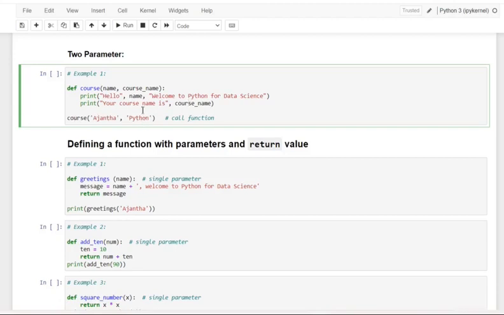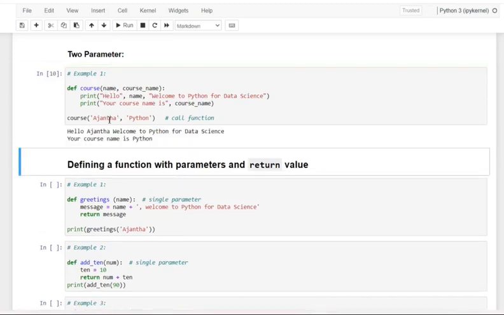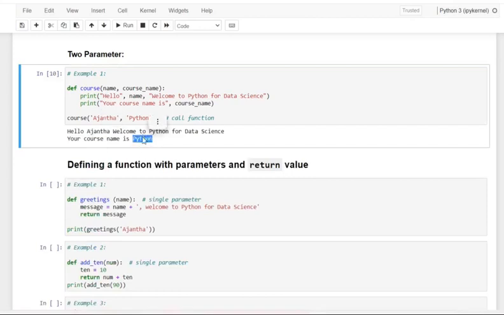So when I call this course function, it goes to the course definition and executes accordingly. The parameters 1 and 2 are fetched from the arguments on calling. And see here, dear friends, this is the first parameter and this is the second parameter.